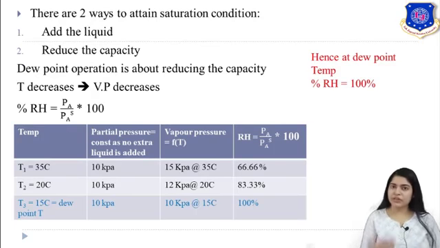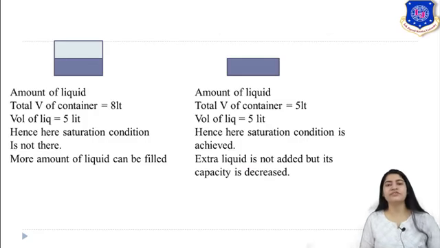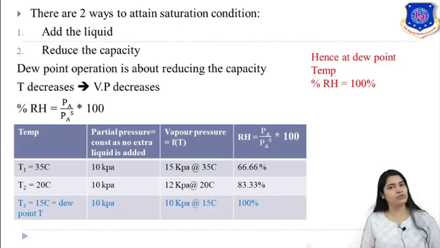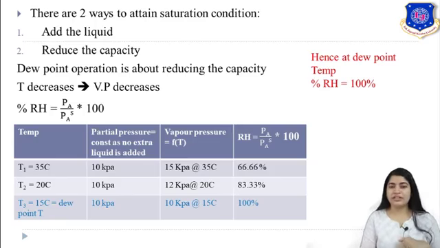Now again have a quick revision here about dew point. So there are two ways to attain the saturation condition. Either you can add the liquid. So here you can see that for first case, for 8 liter container, you can achieve the saturation condition by adding more liquid. Or the second way is by reducing the capacity. So in dew point we are talking about reducing the capacity by lowering the temperature, because as temperature decreases, vapor pressure also decreases.